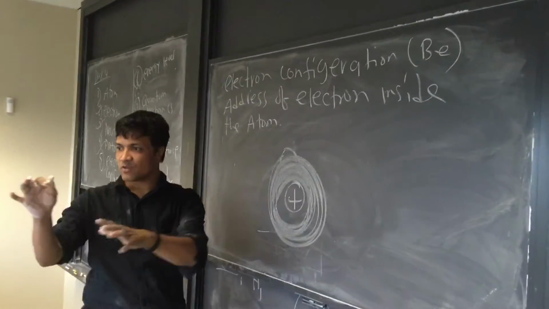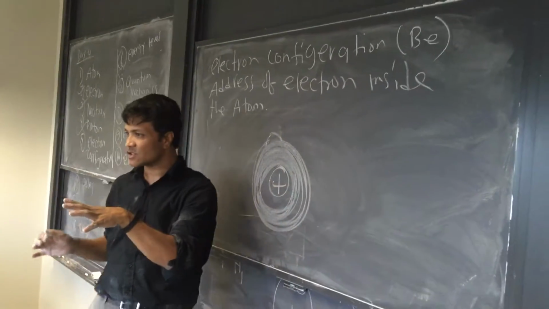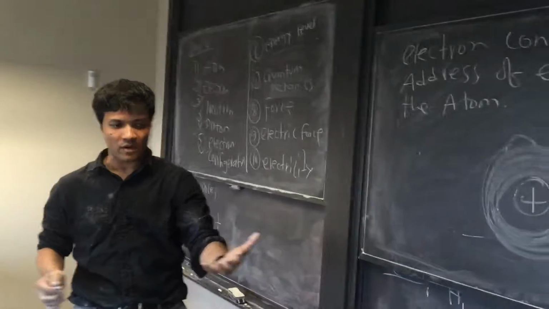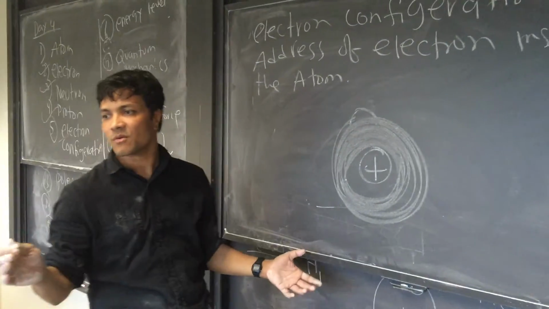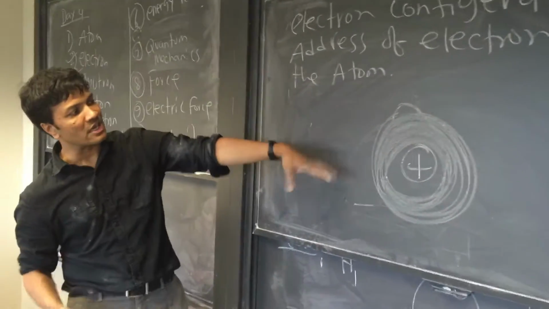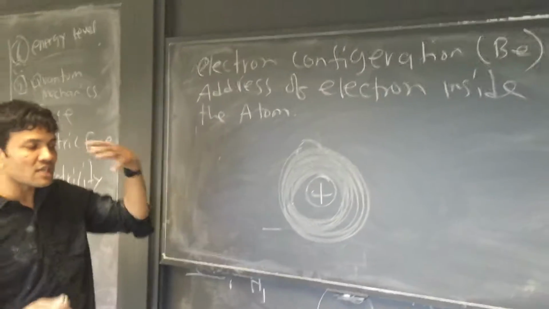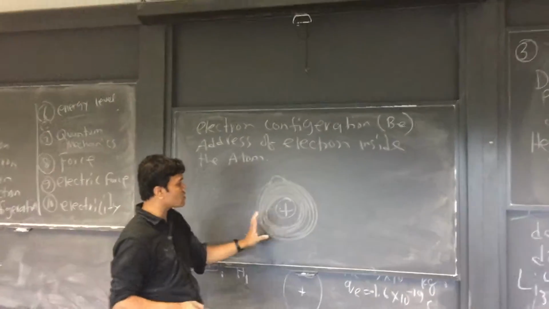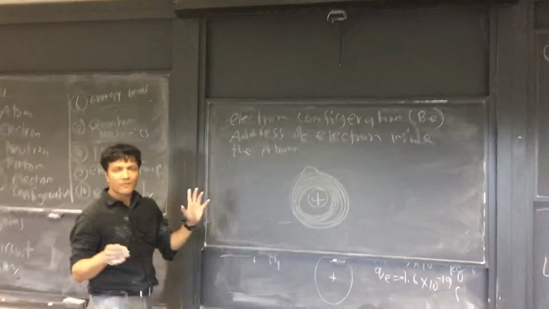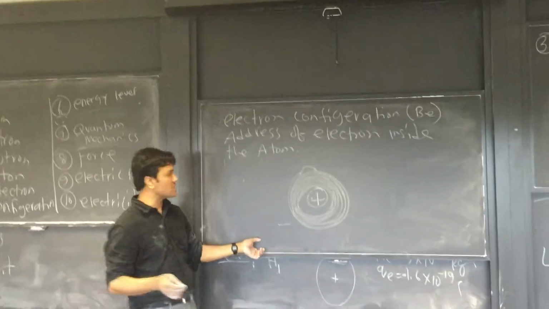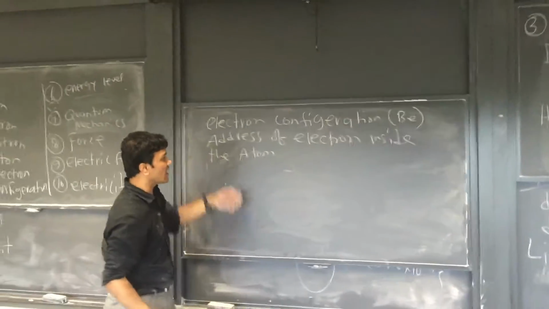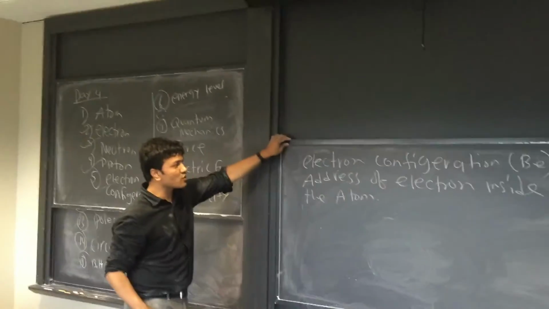When we talk about your address, we actually talk about 100%. If I send a letter to your address, there is a 100% probability you will receive the letter. If I send the letter to an electron, there is only a 10, 20, 50% probability the electron would receive it, because the electron can be here, there, everywhere at the same time and nowhere at the same time. So understanding the electron is a big deal, and that's what we're going to do.